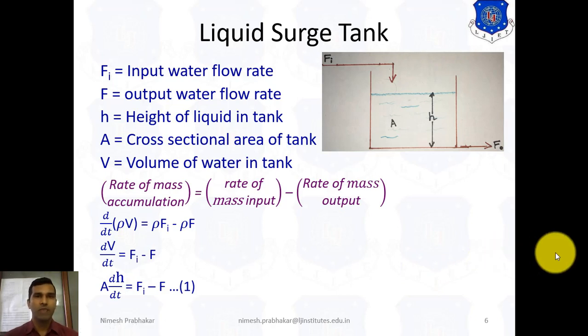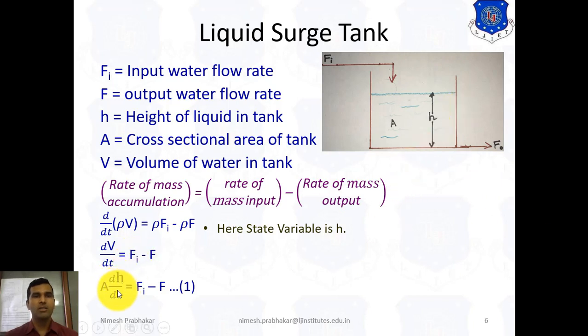Okay. Now here the state variable is H. Always the state variable comes inside the accumulation term, that means on the left hand side. This is the accumulation term, and most of the time the state variable is present in the accumulation term. Here H is the state variable. Why is H the state variable?